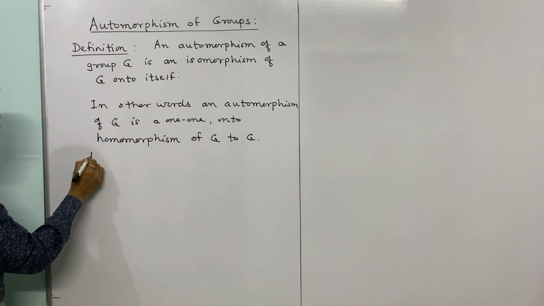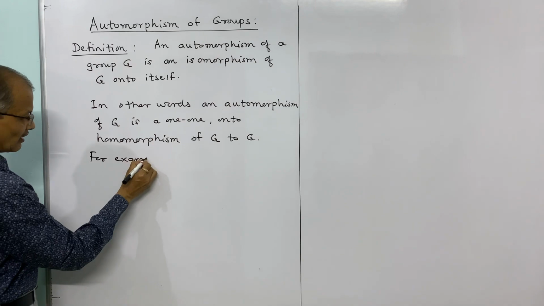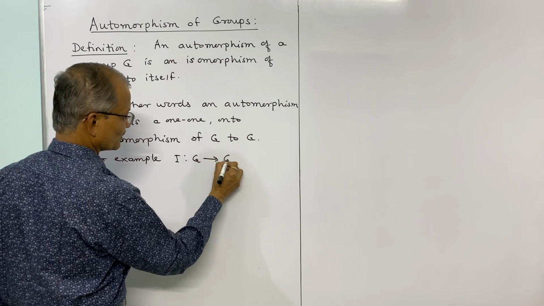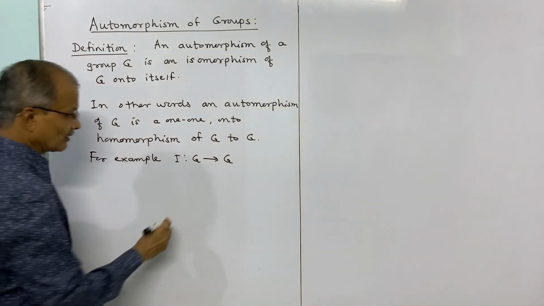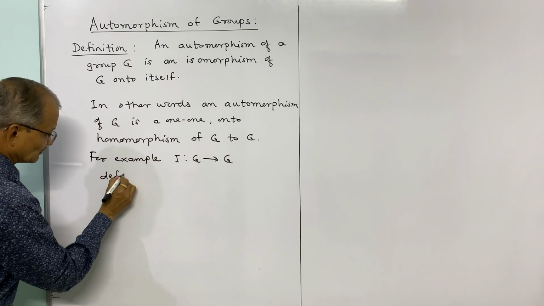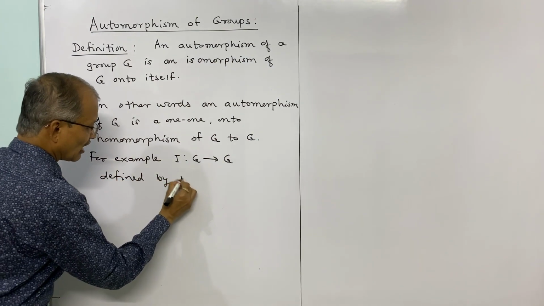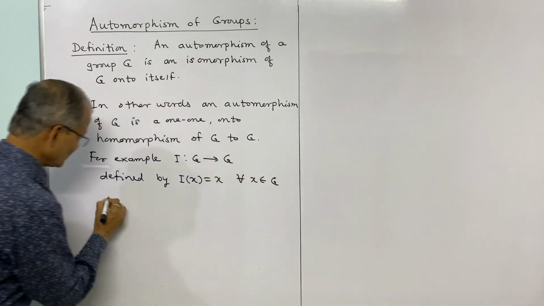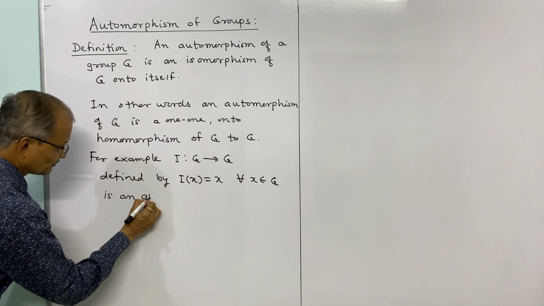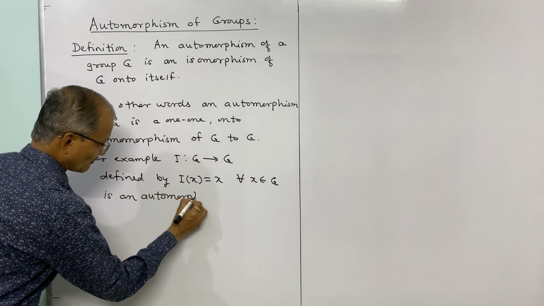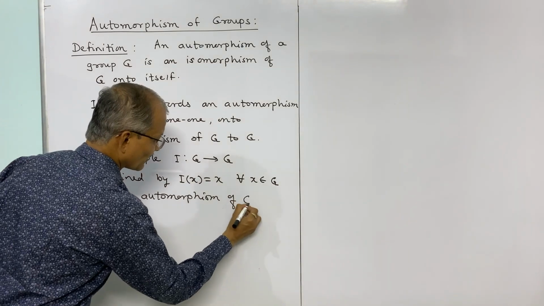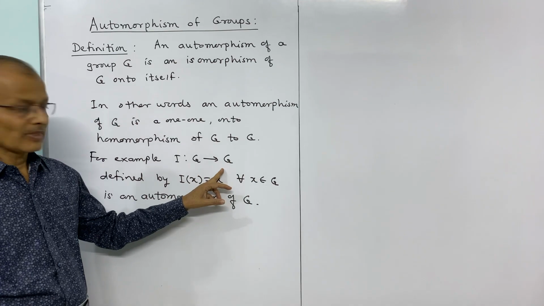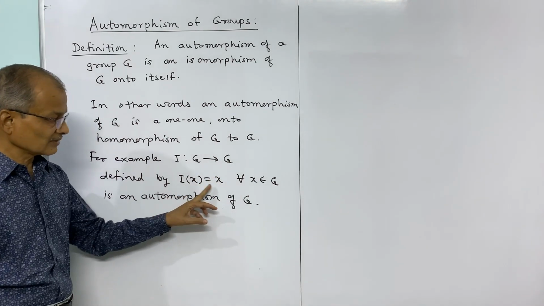For example, we can consider this mapping I from G to G. We will denote the mapping by I, defined by I of x is equal to x for all x belongs to G, is an automorphism of G. See this mapping, it is defined from G to G itself and it is defined by I of x is equal to x.